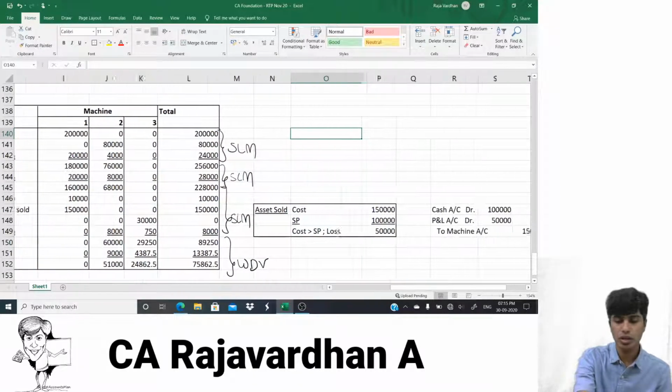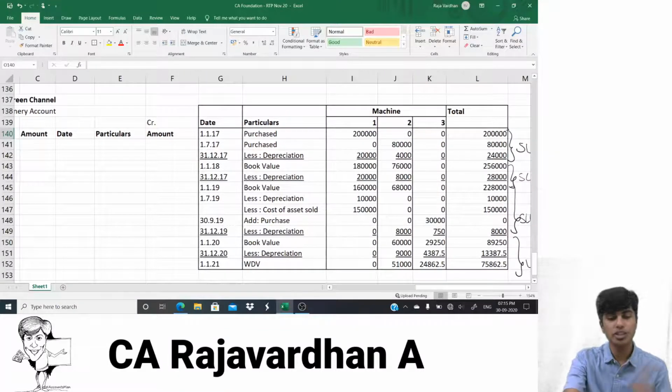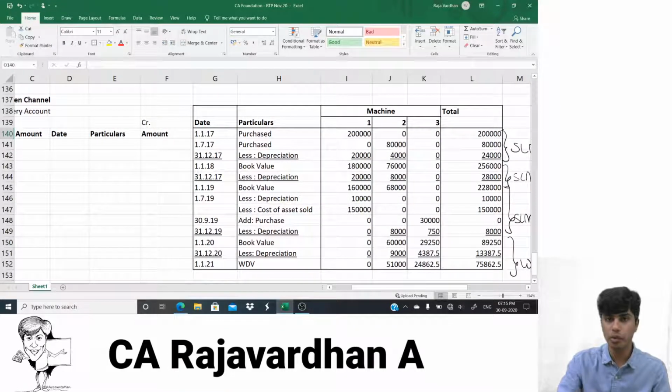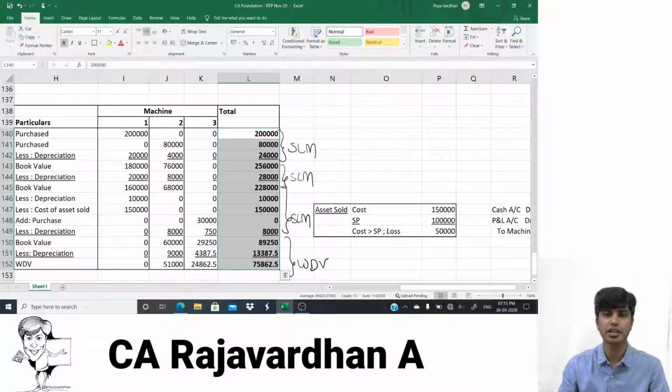Yeah, here is the working note with regard to the sale of the asset. So machinery account debit to cash. I would only be looking at the total column. Forget the rest of the columns, guys. We'll only be looking at the total column. Only the total column we should pass journal entries.